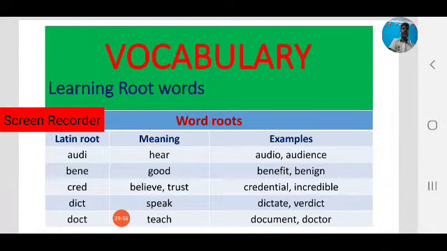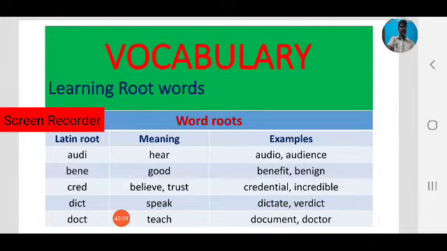Next, we focus on another root, that is Latin. Latin is also a language. Earlier it was one of the classic languages, like our Sanskrit in India. Now it is not in use. So, Latin root, for example, audi. Audi is a Latin root which means hear. From audi, example English words: audio, audience.